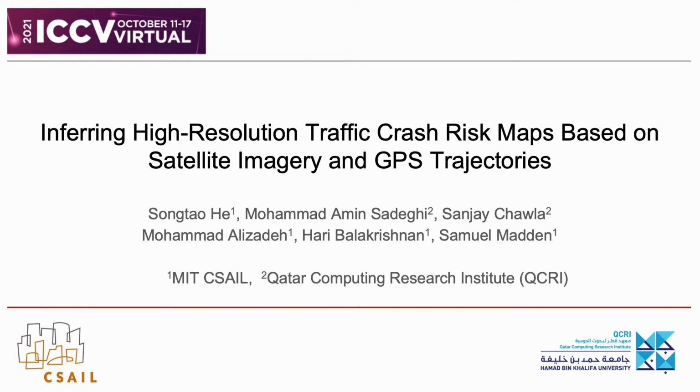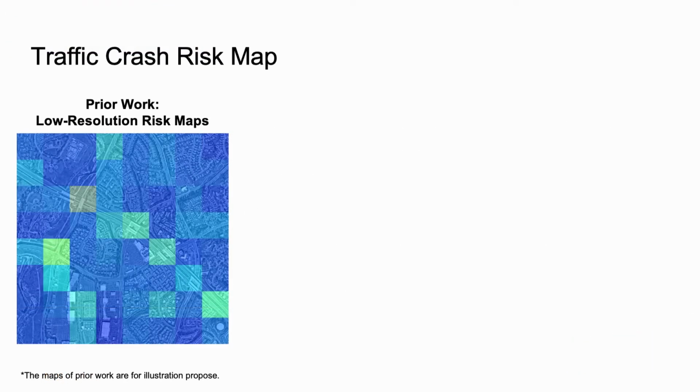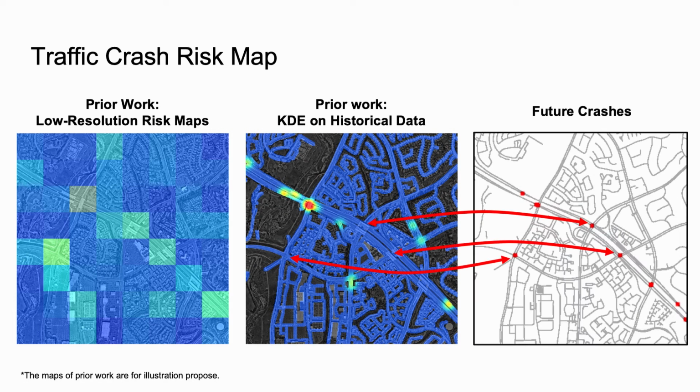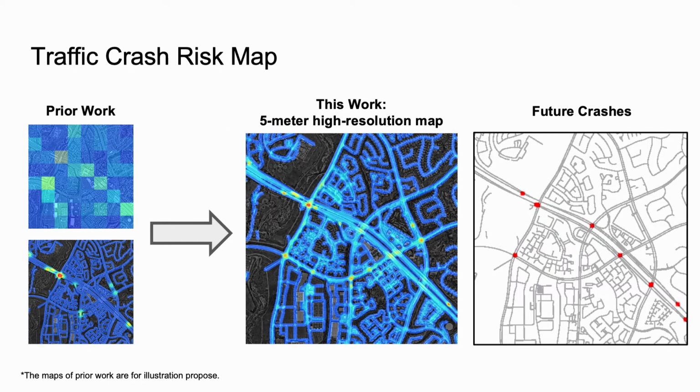This talk presents a deep learning approach to create high-resolution traffic crash risk maps from various data sources. Before this work, crash risk maps either have very low spatial resolutions, or they are purely based on kernel density estimation on historical data, making them inadequate to precisely predict future crashes. In this work, we show how to produce high-quality crash risk maps. Our risk maps not only have high spatial resolutions, but also can predict future crashes at places without historical crash data. Why does this matter?